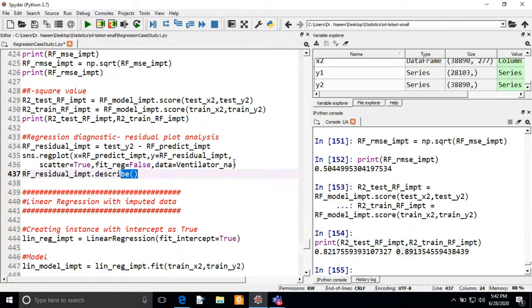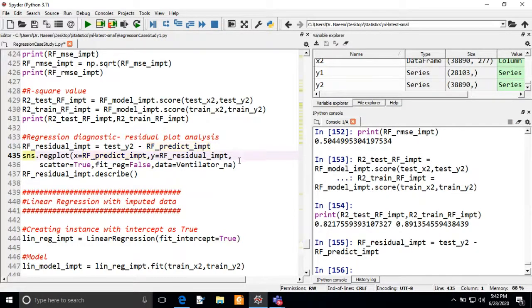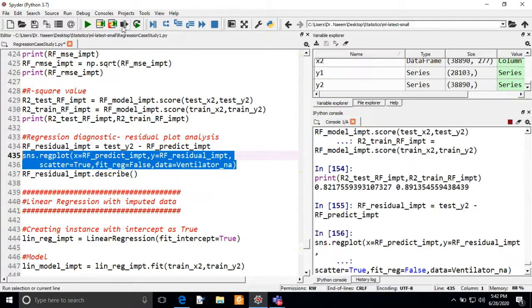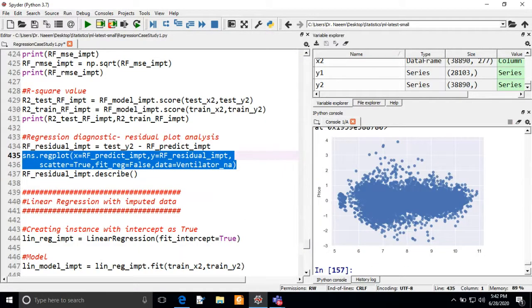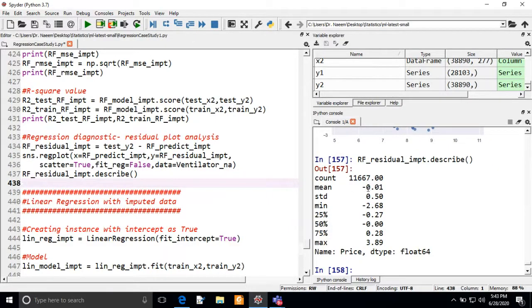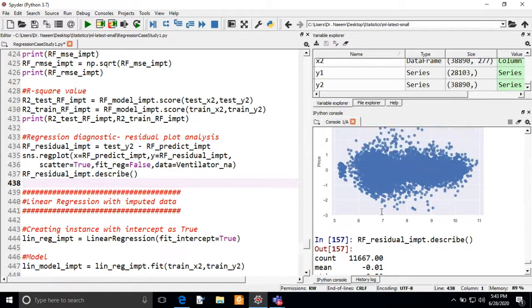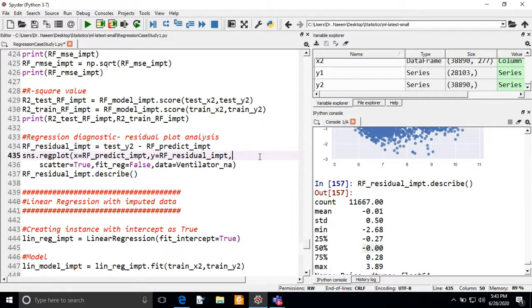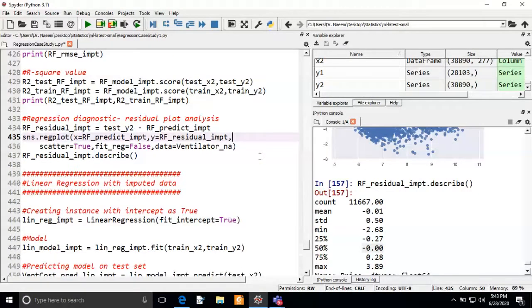Now we are going to see the scatter plot with the residual variable. You can see here the similar plot we are getting, and it is showing that it is performing well. And here the mean is negative 0.01, means less than 0, and the median is also minus 0.00, so it means it is performing very well. So you can judge here how it is performing.